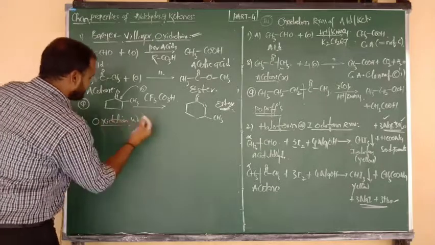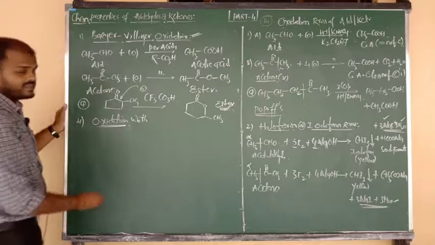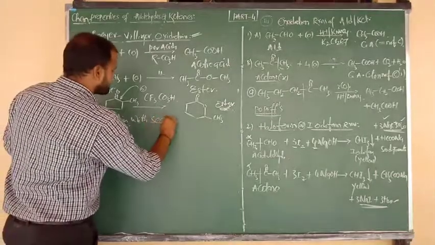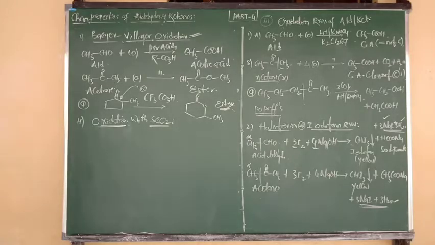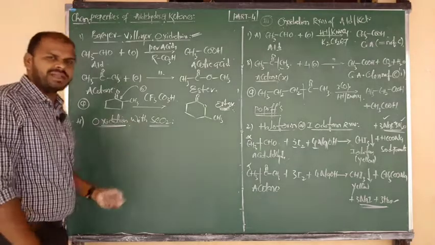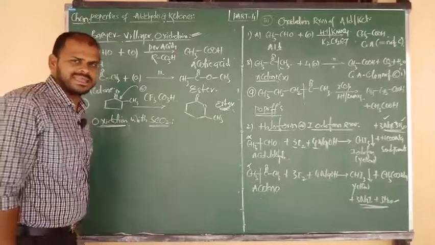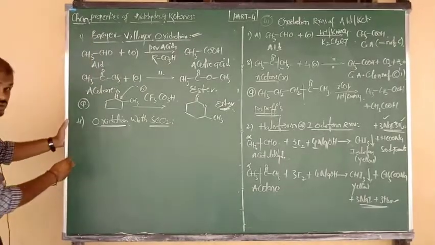Oxidation of aldehydes and ketones with selenium dioxide, SeO2. How do aldehydes and ketones undergo oxidation with selenium dioxide? It is one type of oxidizing agent. So I am going to give the answer.